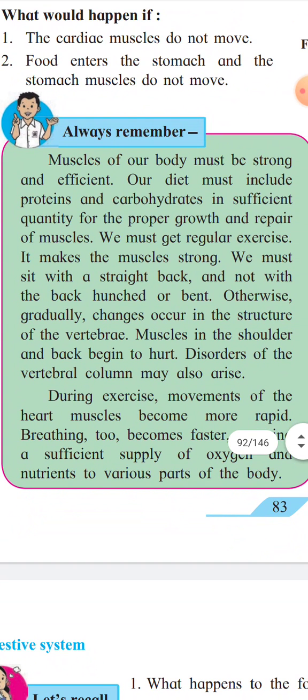During exercise, movement of the heart muscles becomes more rapid, and breathing too becomes faster, ensuring a sufficient supply of oxygen and nutrients to the various parts of our body.